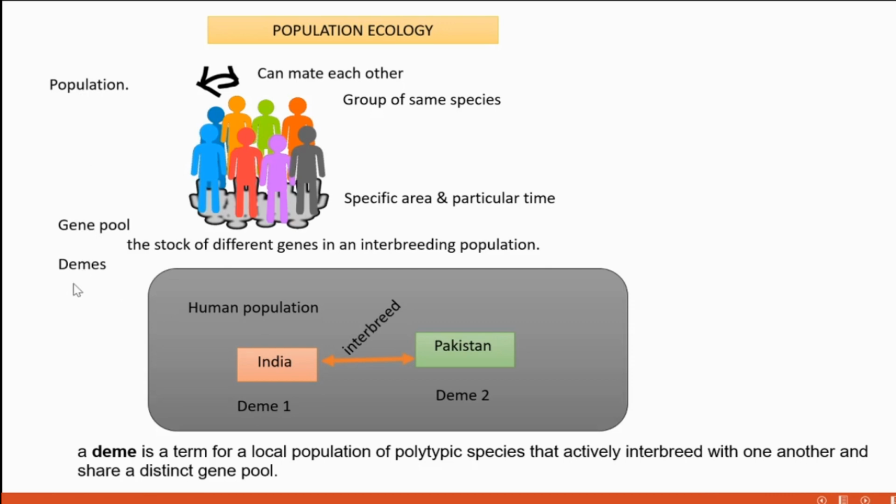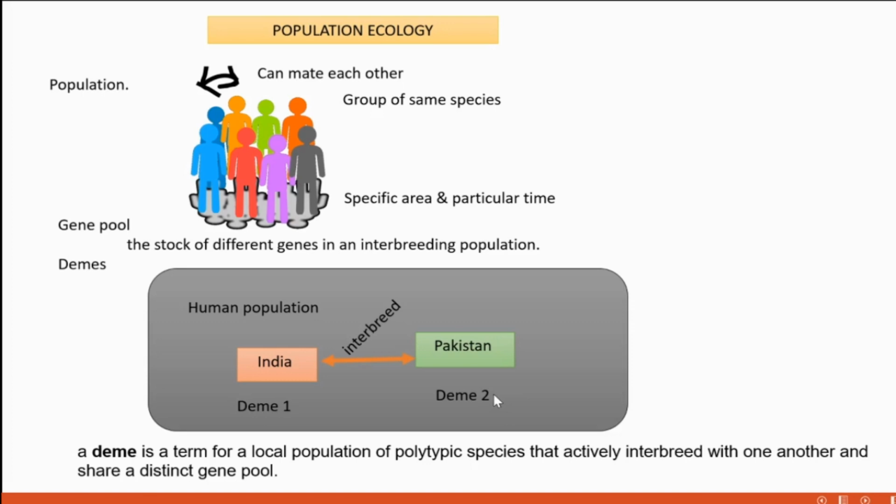Deme means a local population. For example, consider the human population distributed throughout the world. Just consider the human population in India and Pakistan. The human population in India is a deme. Similarly, the human population in Pakistan is another deme.